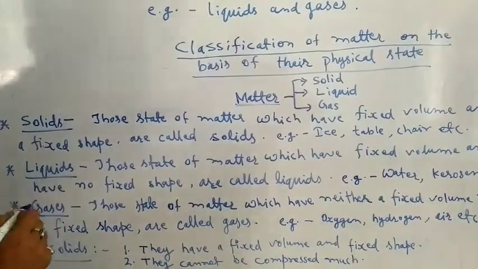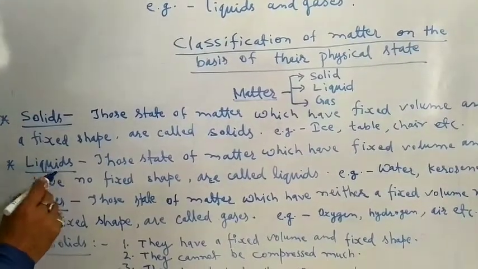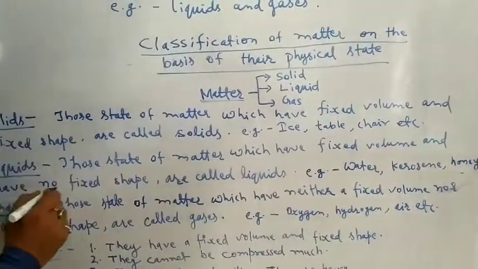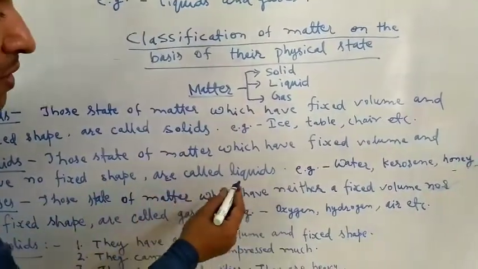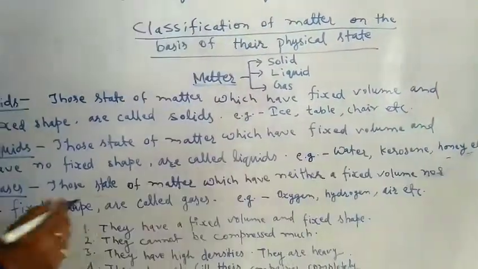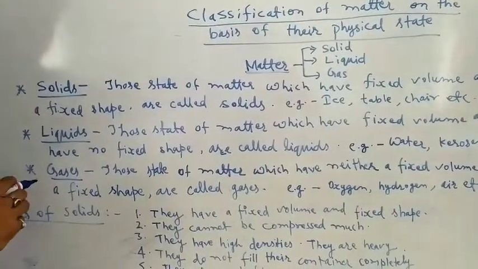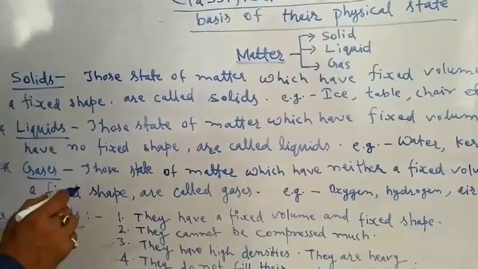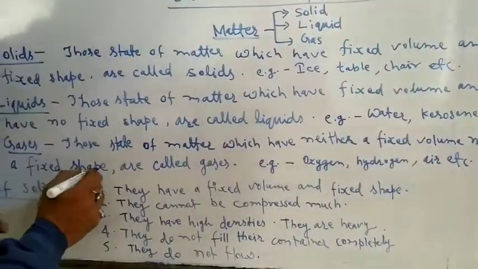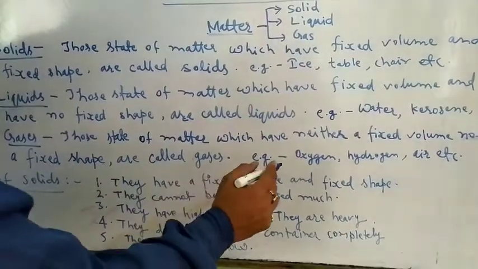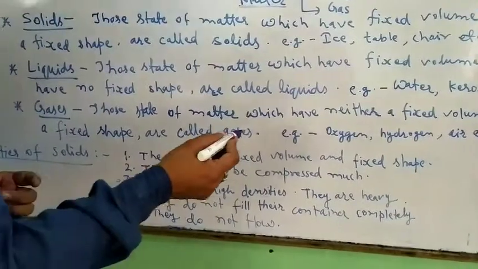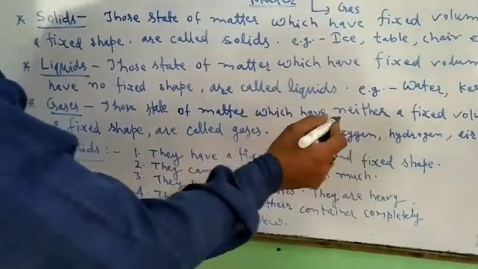Now we know liquids. Those states of matter which have fixed volume and have no fixed shape are called liquids. For example, water, kerosene, honey, etc. The third state of matter is gases. Those states of matter which have neither a fixed volume nor a fixed shape are called gases. For example, oxygen, hydrogen, air, etc. are different examples of gases.